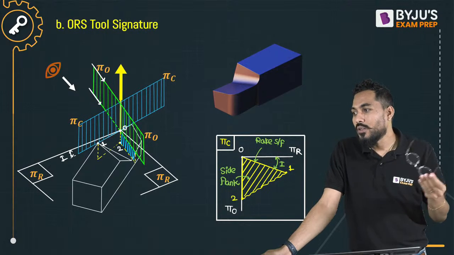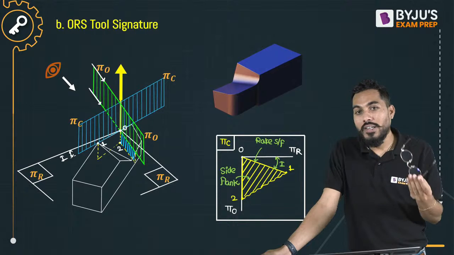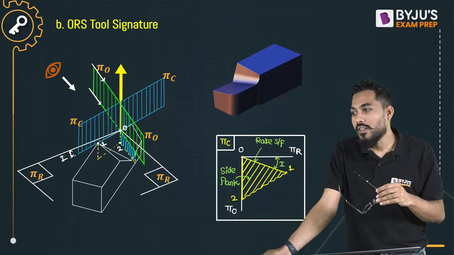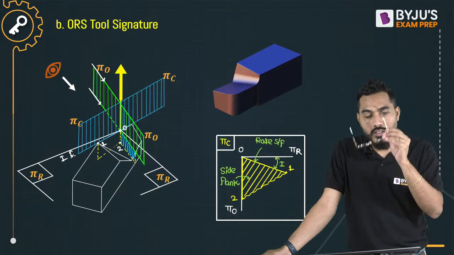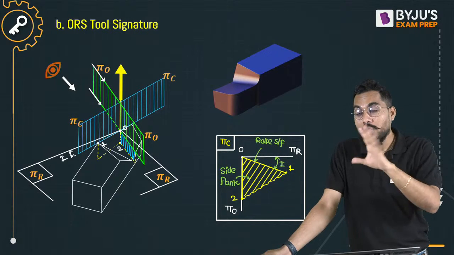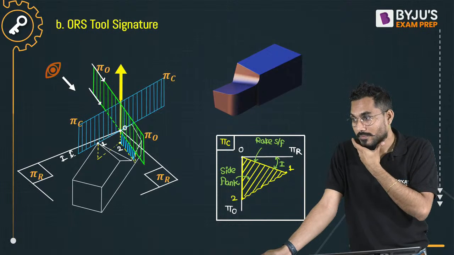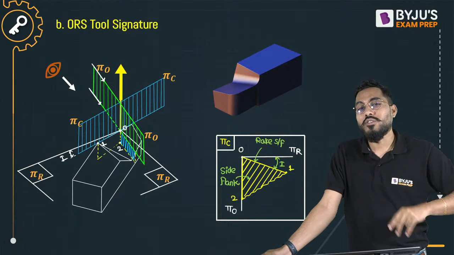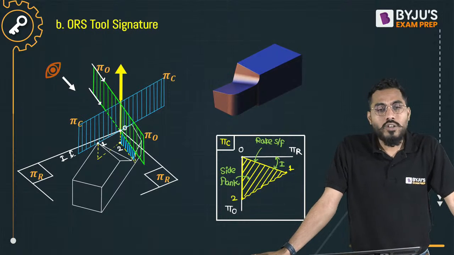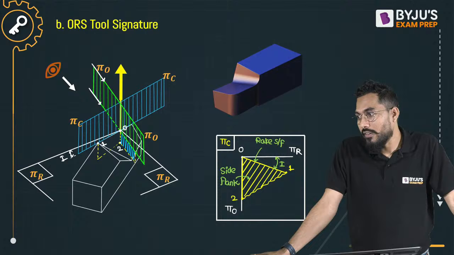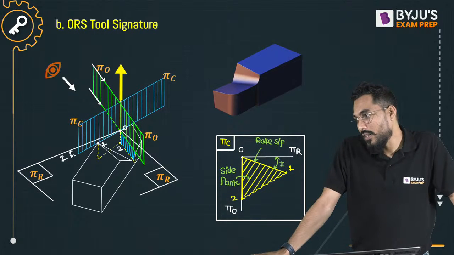Which type of questions would you like to solve? Theoretical questions or numerical ones? And how many numericals do you want? You also tell me that. If you want more numericals, we'll come up with more numericals. Or it should be a combination of both, theory plus numerical. That should be a better option, I guess, because machining is a very vast topic as such. So many topics are there, and it needs to be dealt with in a very detailed manner. So in tomorrow's 1 hour session, we'll try to justify that particular session. We'll see that.